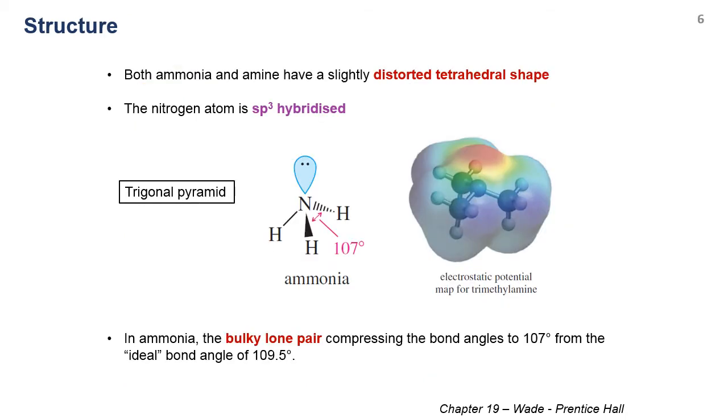For the structure of amines, both amines and ammonia have a slightly distorted tetrahedral shape. If you look at the structure of ammonia, as you can see here, it has a trigonal pyramidal shape with the lone pair pointing at the sp3 hybridized orbital here. If you replace one hydrogen with an R group, it will remain similar to this trigonal pyramidal shape, or you can replace more hydrogens with R groups to have primary, secondary, or tertiary amines.